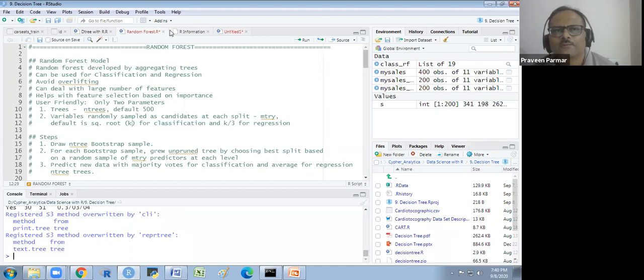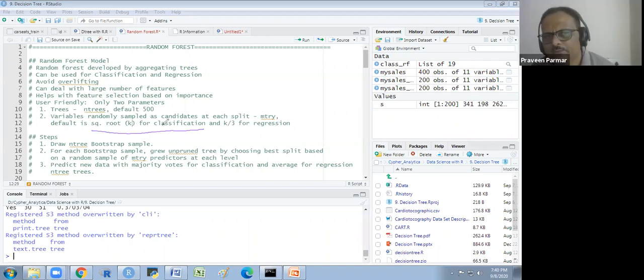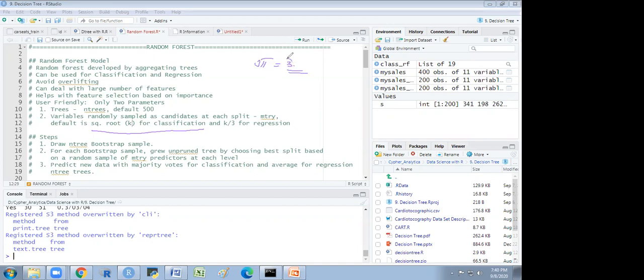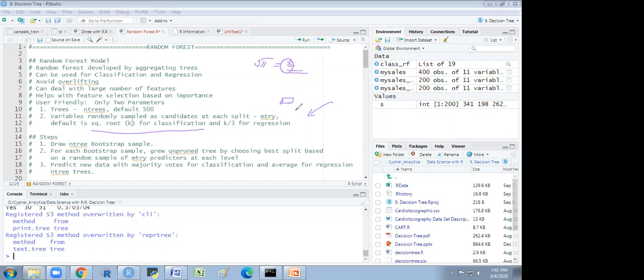What is the formula for classification? Square root of k, where k is the number of variables. Does that make sense to everyone? So the square root of 11 would be 3 point something, and the greatest integer is 3. So we will take only 3 variables from 11, compute the entropy or deviance, and as per that we will fix the node, and then we return the other ones.